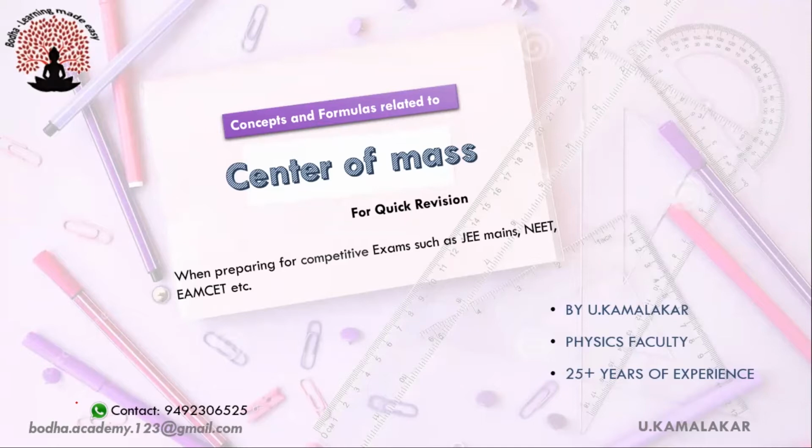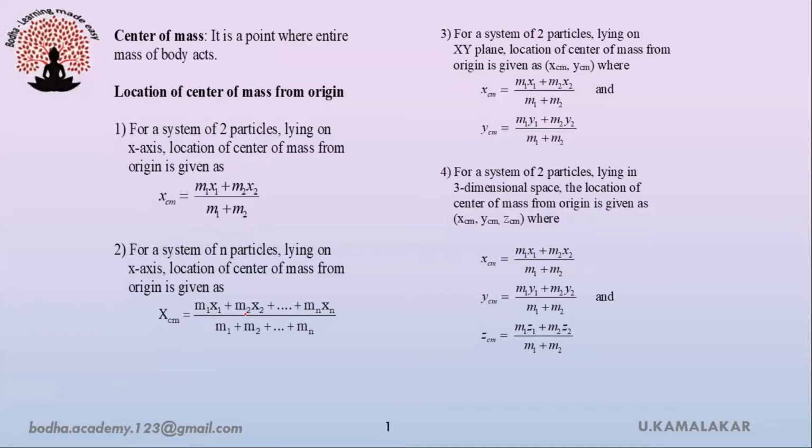Today we'll discuss concepts and formulae related to center of mass. Center of mass is a point where entire mass of body acts. First one, we'll consider system of two particles. We will assume that these two particles lie on x-axis. Then location of center of mass from origin is given as m1x1 plus m2x2 divided by m1 plus m2.